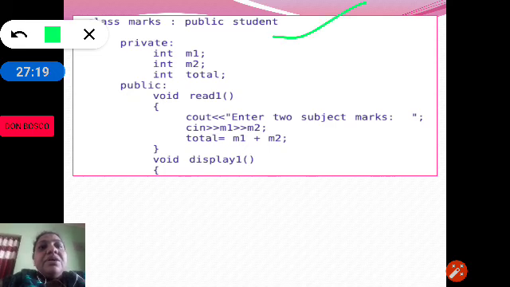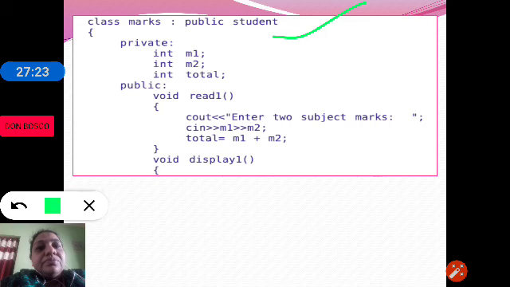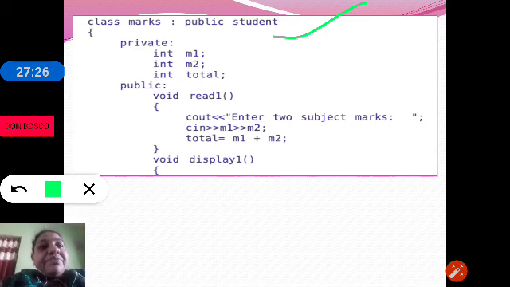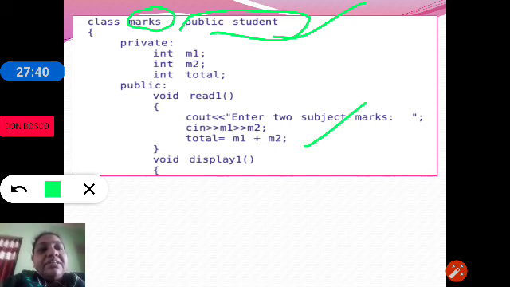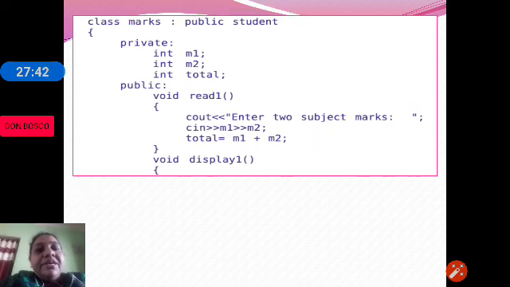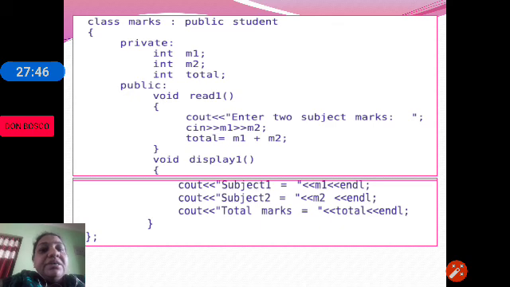So class marks, then we have public student. The name of the derived class is marks, and it is derived from student. It has M1 and M2 and total. We are accepting two subject marks, we are calculating the sum and we are printing. Then we have display, which will print the subject marks and the total.